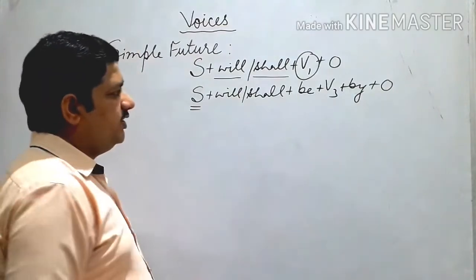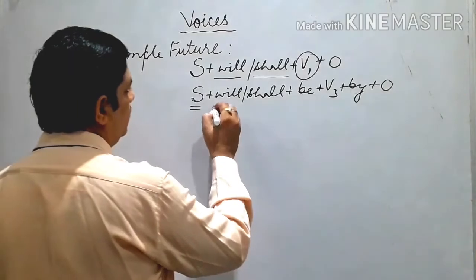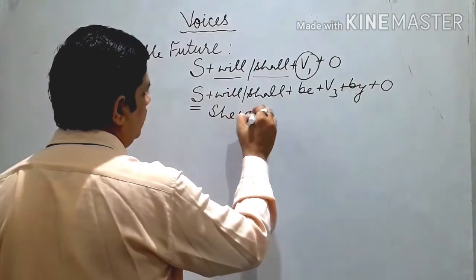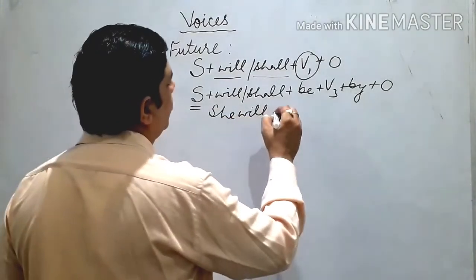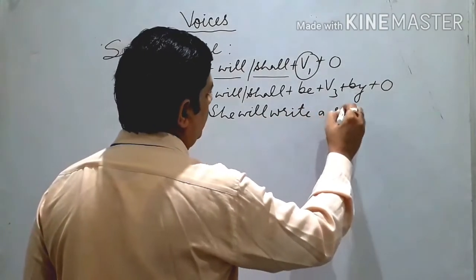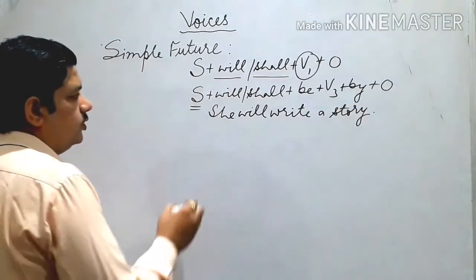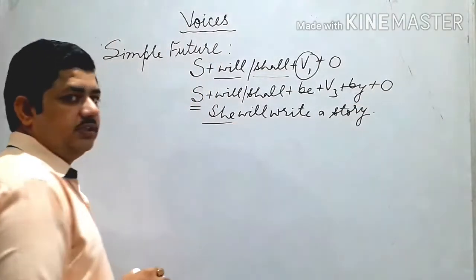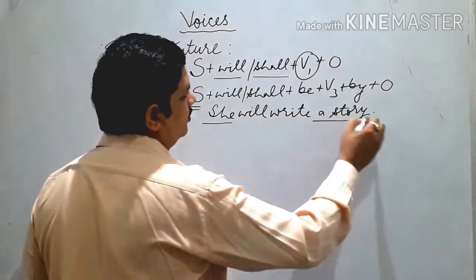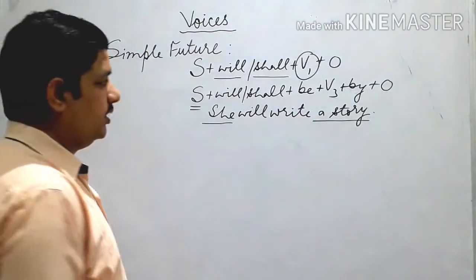So now we'll check it through a sentence. Listen, like she will write a story. Here she is subject and this is object. So we convert object into subject.